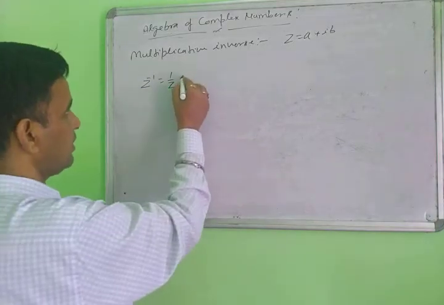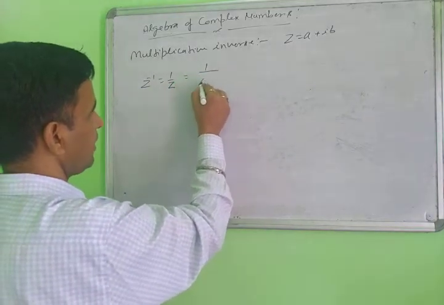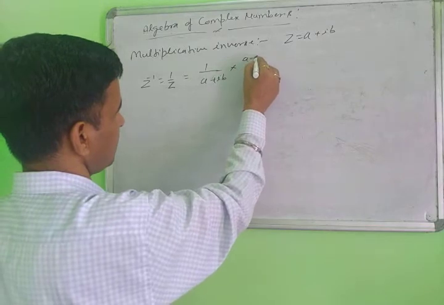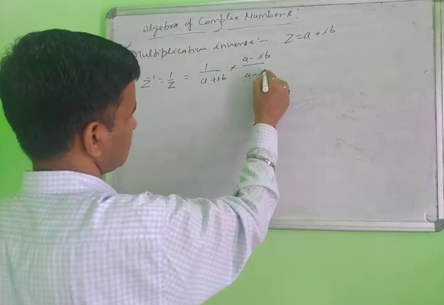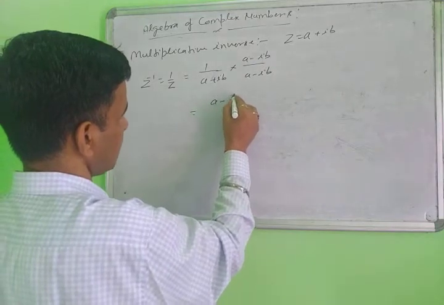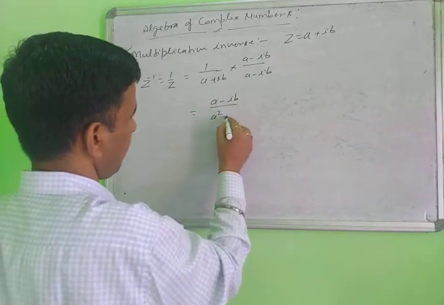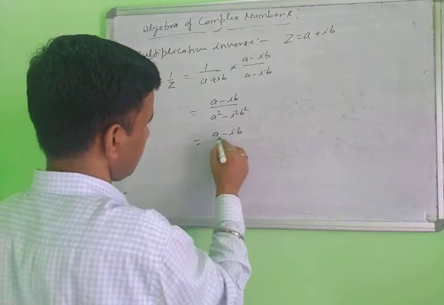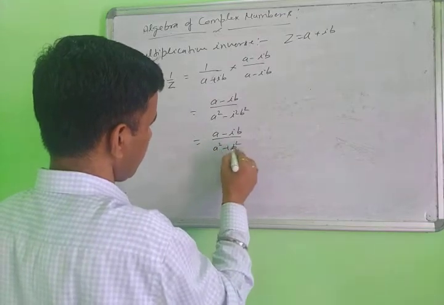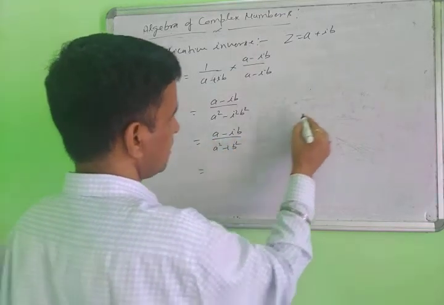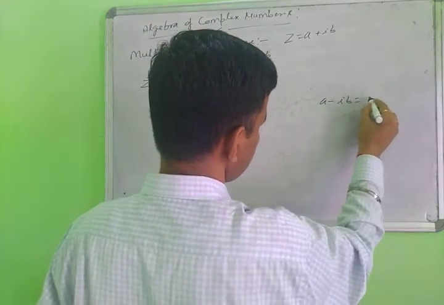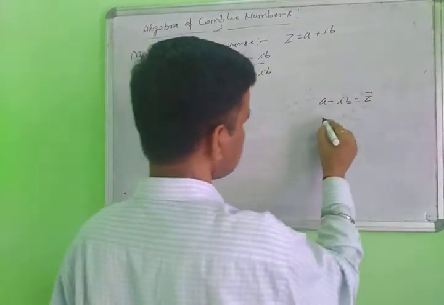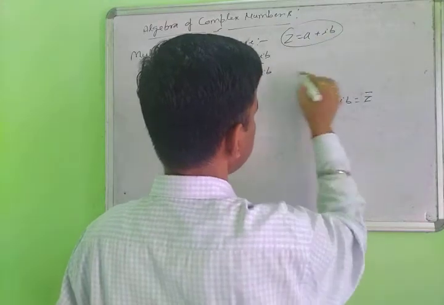So when we find the value here, this will be 1 upon a plus ib. Then you multiply by the conjugate, a minus ib, on both numerator and denominator. What result came here? 1 minus ib upon a square minus i square b square. What result came here? A minus ib upon a square plus b square. This a minus ib is the conjugate of z, the name of this is z bar. And suppose z is given here.